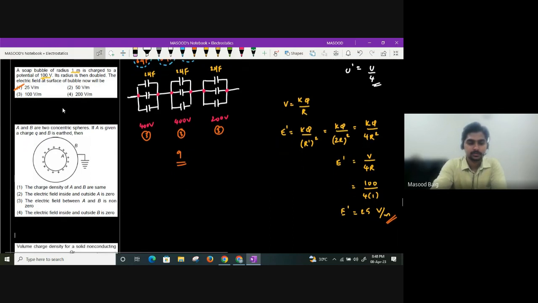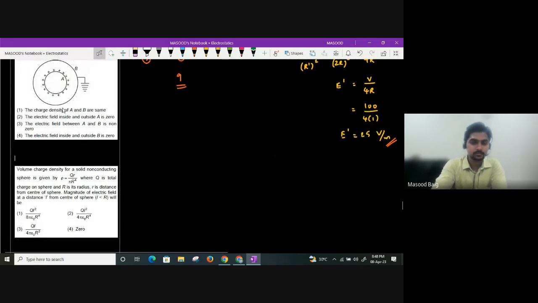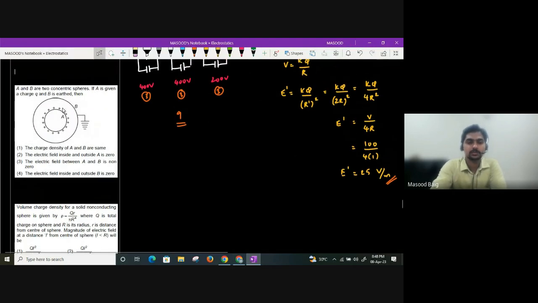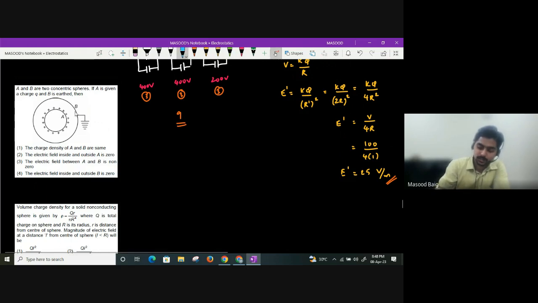Next question, let us see. What they have given, A and B are two concentric spheres. A is given a charge Q and B is earthed. Then what is the situation they're asking? B is earthed, guys. B is earthed means what should be potential at B? Potential at B should be 0.